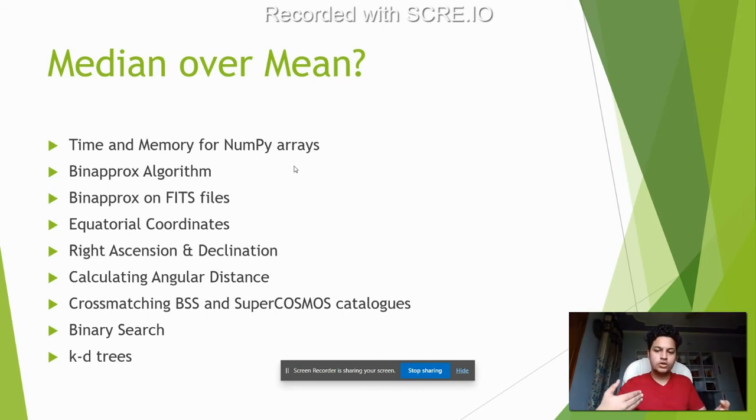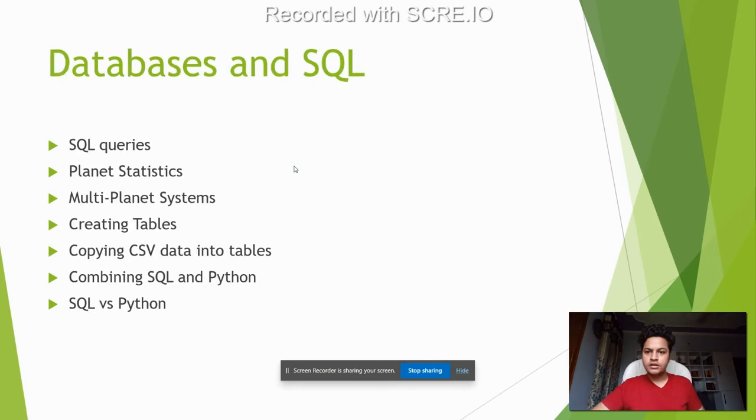And then we saw two different algorithms for cross matching between these catalogs, which was binary search, which is a very naive approach of cross matching, and then the second one was KD trees. KD trees is something that I've never been introduced to before. I found this quite fascinating, and I think this is probably going to come up again in maybe a CS course or something like that. A very interesting concept in my opinion.